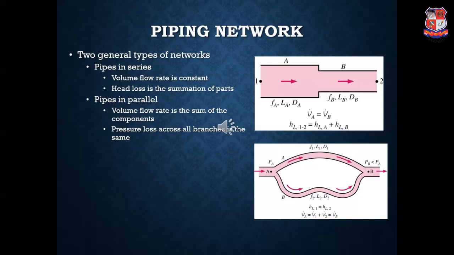That is, in pipe 1 and pipe 2, if the velocity is V at point A, when it goes into the respective pipes it will split, and maybe the velocity will decrease. And at B, when you find the velocity, you have to again add both the velocities in both the branch pipes. That is, VA is equal to V1 plus V2 is equal to VB. That is, velocity at A and velocity at B must be equal, but the velocity through pipe 1 and pipe 2 will be lesser than that at points A and B. Hence, we can write that velocity at A is equal to velocity in pipe 1 plus velocity in pipe 2.